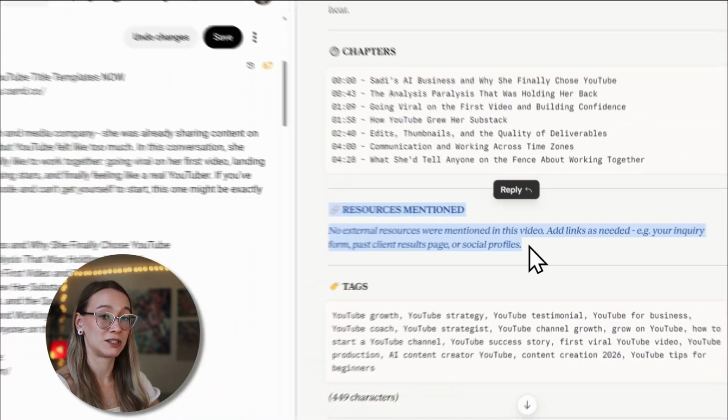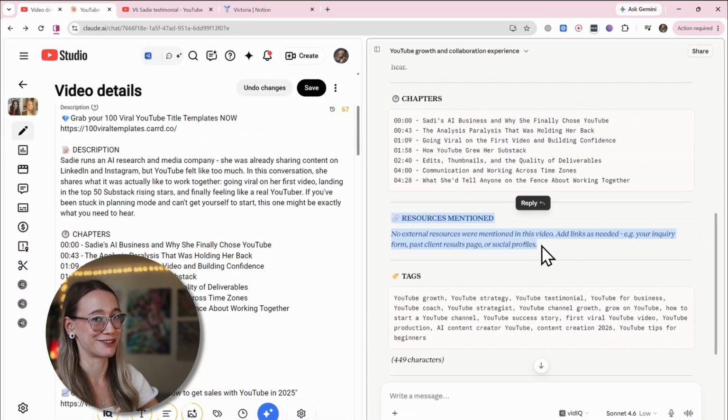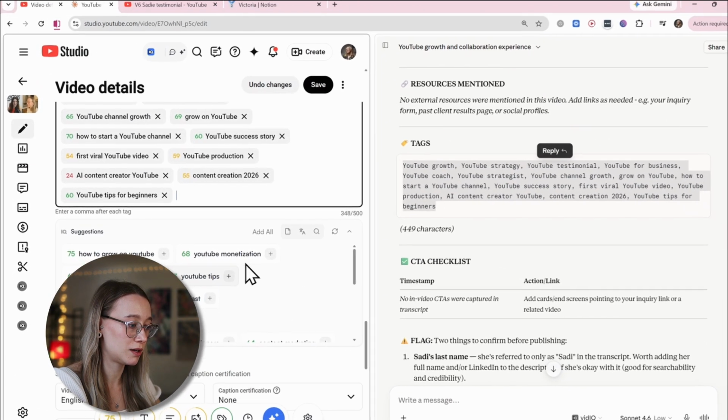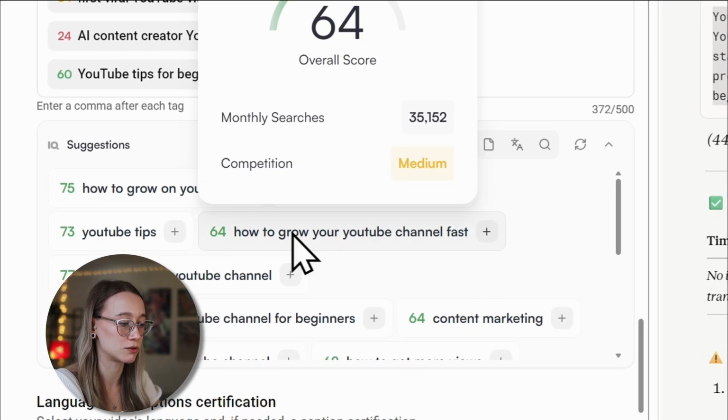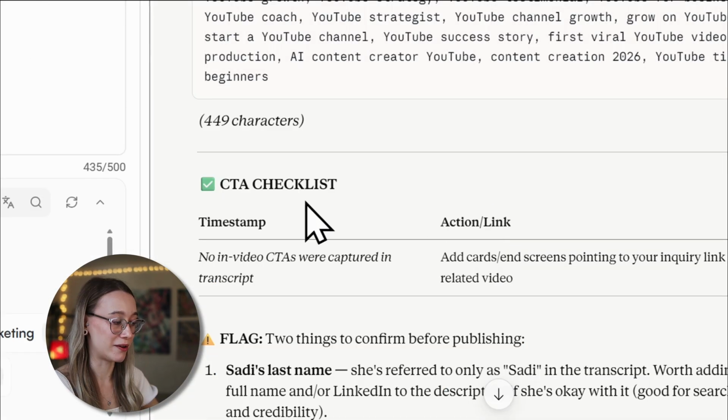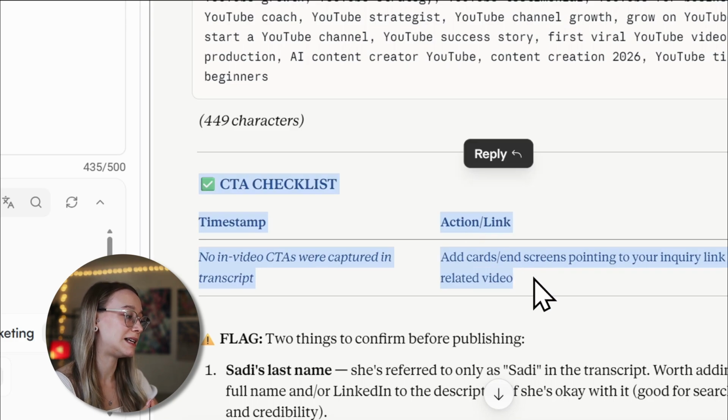Now, what I like about this generator, it has resources mentioned. So whatever you use in your videos, like maybe resources to some articles or to your other videos, if you have that all in the outline, it will create a beautiful section for the description with all the resources mentioned. This elevates viewer experience like nothing else. Now it gives you the tags. I copy them and I paste them. If I want, I can add a few more from vidIQ suggestions, tips, how to grow on YouTube. Done.